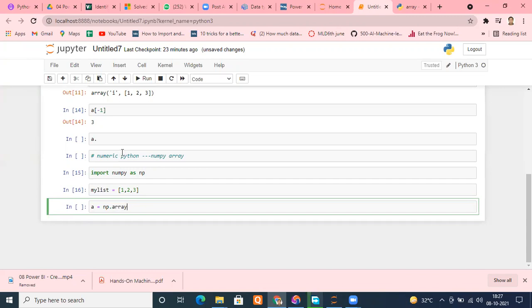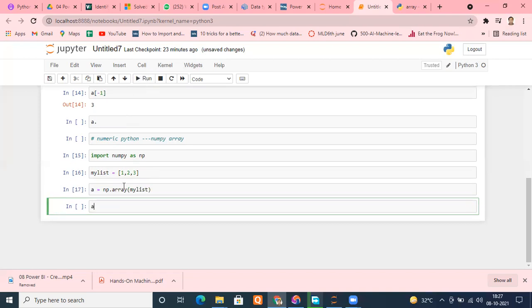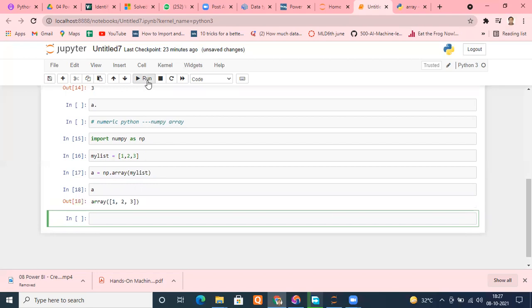NP dot array. In earlier words, you were typing just array, because now this array is a part of the Numerical Python word. So I'm typing NP dot array, and inside this, just pass your list. That is my list. Pass your list, type it, and you can check it has converted into a NumPy array. Can you see that? Please tell me.